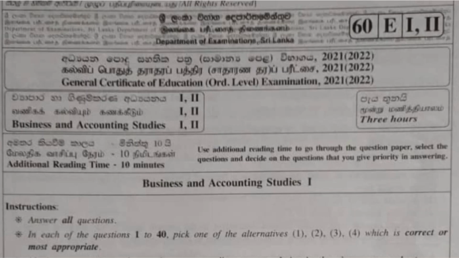Hi everyone. Today we are going to discuss the recent O-level past paper, that is the 2021-2022 O-level past paper for the subject Business and Accounting Studies. As per our usual format, in this video we are going to discuss the MCQs in part 1, starting from the very first MCQ until the 10th MCQ. So let's get into the video.